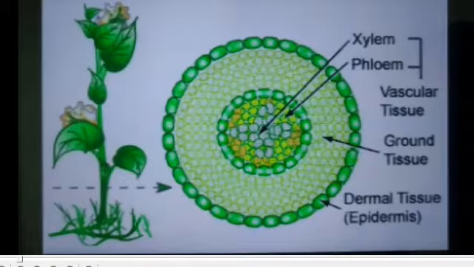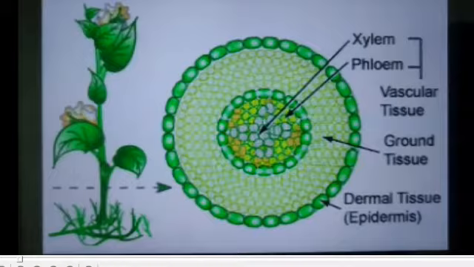The vascular tissue system, or conductive tissue system, is formed from procambial bundles, that is, vascular bundles. Its components are xylem and phloem.